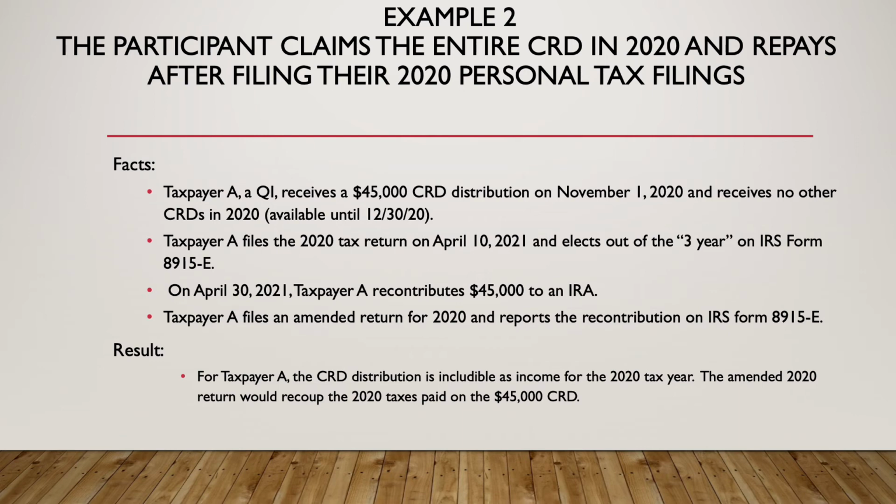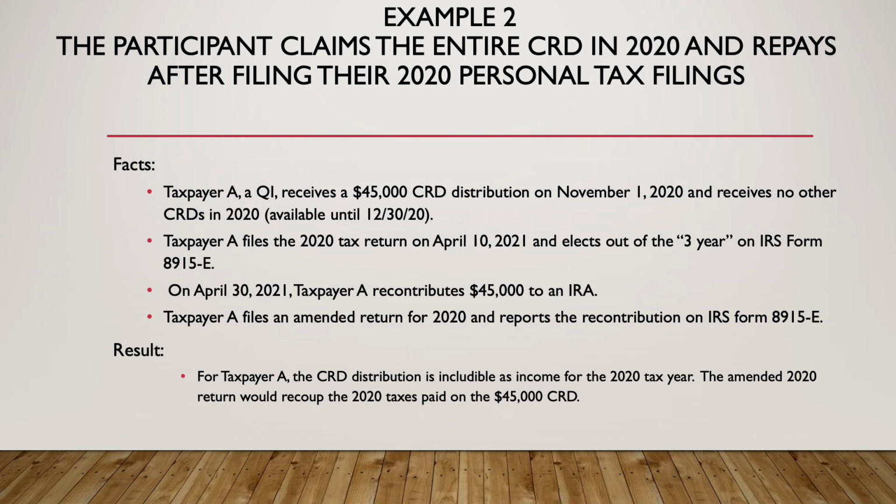Same facts. Taxpayer A receives $45,000 on November 1st and no other CRDs. They file their 2020 tax return on April 10th, and they elect out of the 3-year rule on 8915-E, which means they're going to claim the full $45,000 on their 2020 tax return. 20 days later, the taxpayer recontributes $45,000 to the IRA.